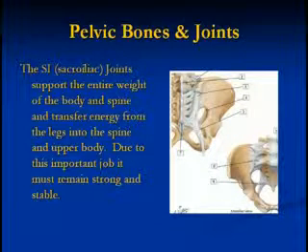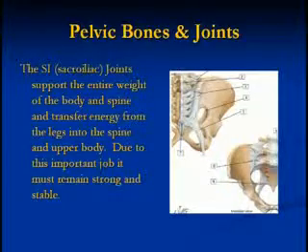I want to talk briefly here about pelvic bones and joints. The SI joints refers to the sacroiliac joints. Again, this is just named after the bony structures that are connected. The sacrum of your lower back meets the ilium of your pelvis, and that's why we call it the sacroiliac joints, or SI joints. These joints are extremely important because they support the entire weight of your body and your spine, and they transfer energy from your legs into the spine and upper body. So they're kind of like a control center in your body.